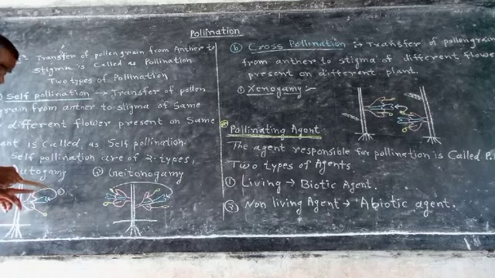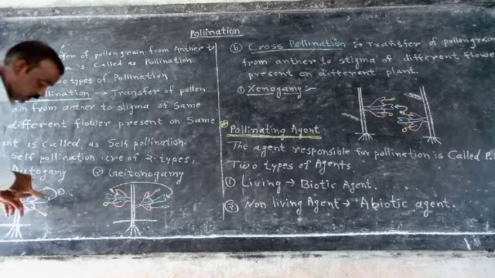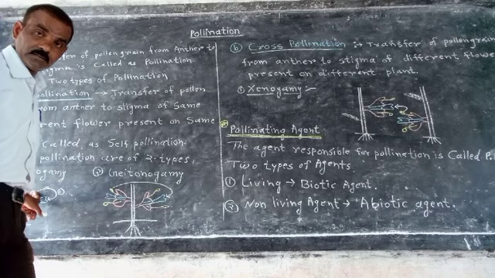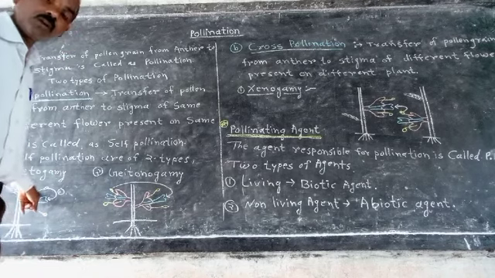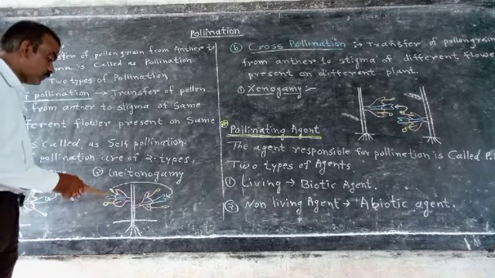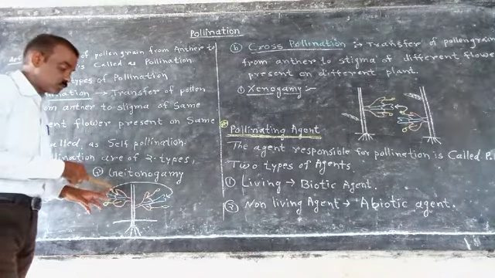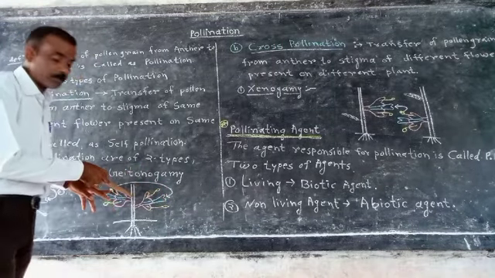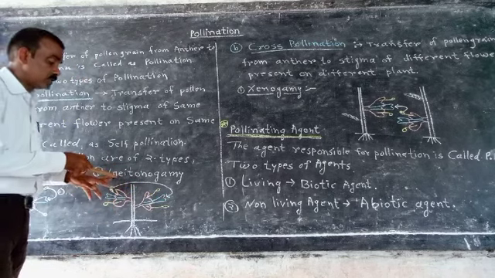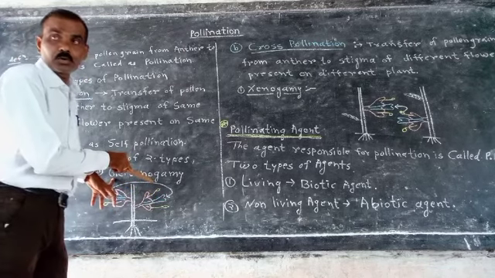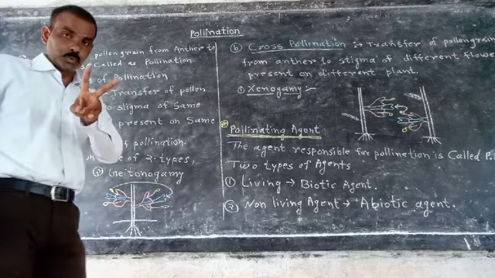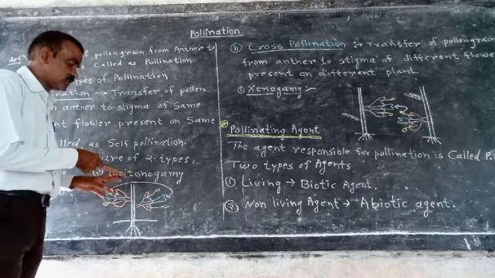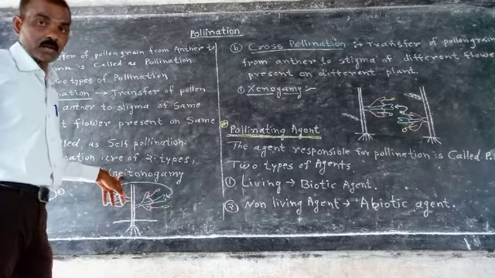Transfer of pollen grain from anther to stigma of the same flower present on the same plant is called autogamy. And if the transfer is from anther to stigma of a different flower present on the same plant, that is called geitonogamy. The flowers are two but present on the same plant; that is geitonogamy.